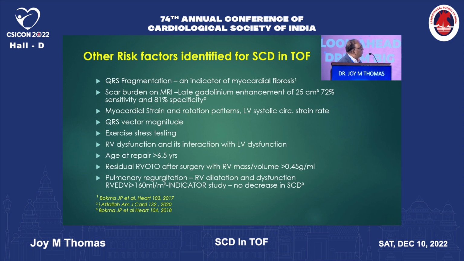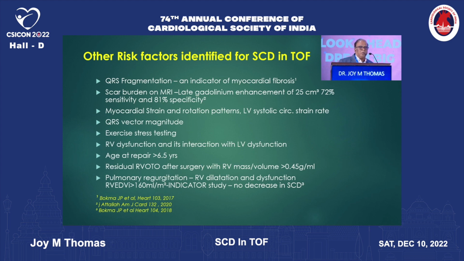Myocardial strain and rotation patterns seen by MR angiogram, cardiac MR, LV systolic circumferential strain rate, QRS vector magnitude, and exercise stress testing. All of these contribute to identifying risk among patients with TOF. And more importantly, RV dysfunction.